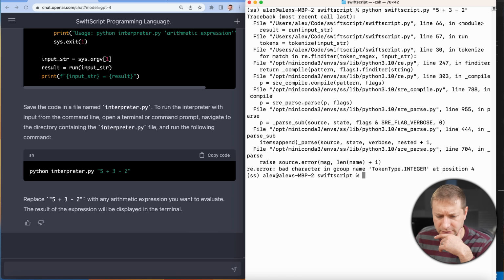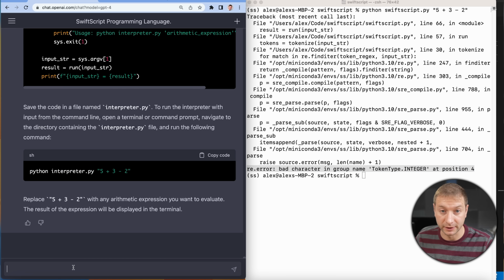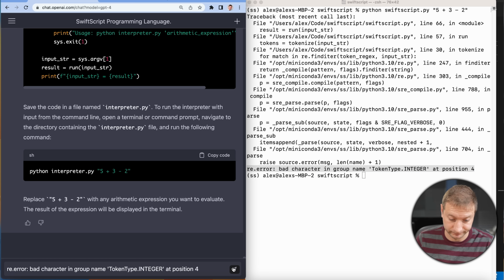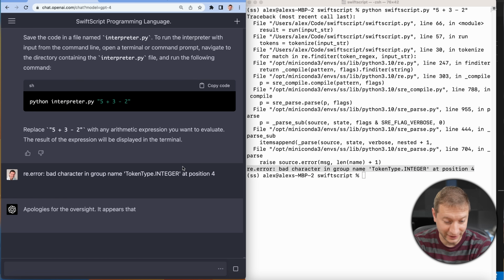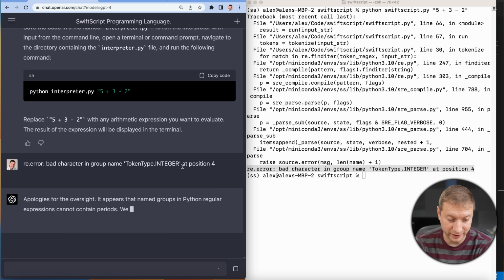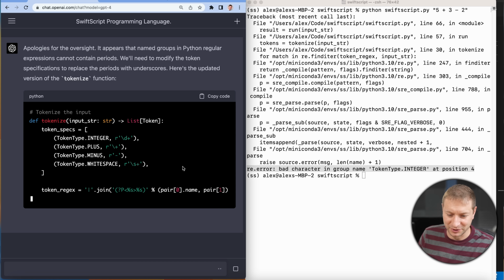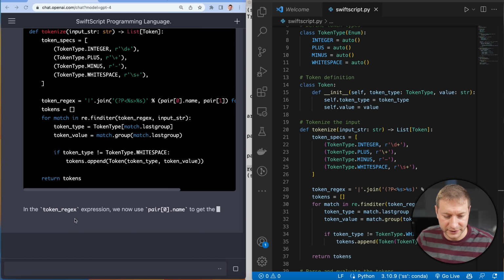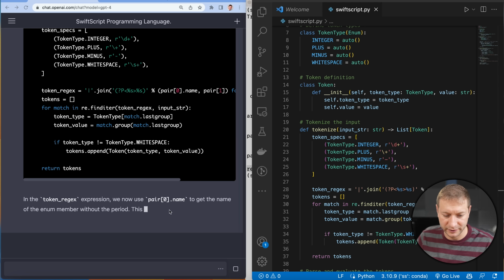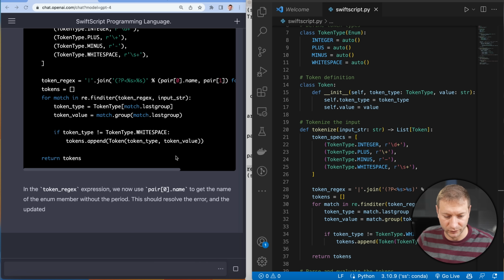Ooh, what's this? Bad character in group name at position 4. I'm gonna paste this error right in here without saying anything else. Boom. Apologies for the oversight. It appears that name groups in Python regular expressions cannot contain periods. I mean, I've done some Python before, but from that error message, I wouldn't have been able to determine the period is a problem. I guess it's kind of logical, right? In the token regex expression, we now use pair 0.name to give the name of the enum without the period.